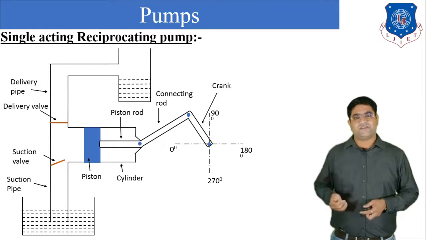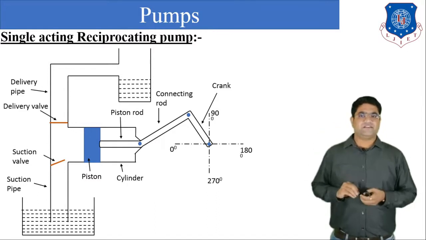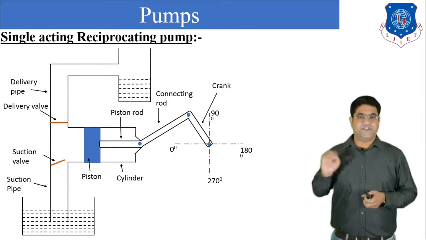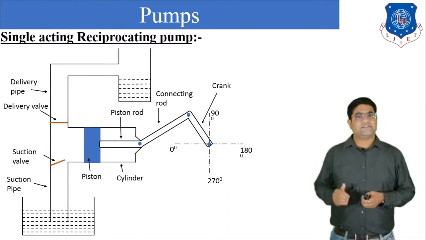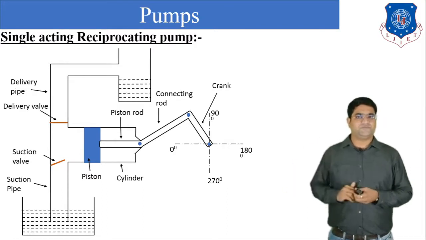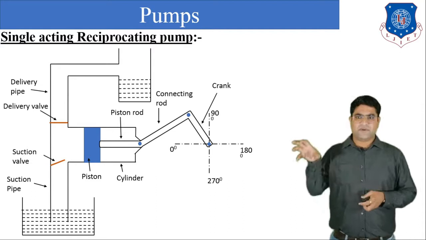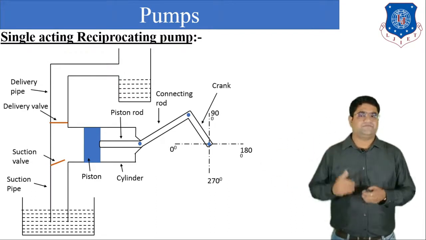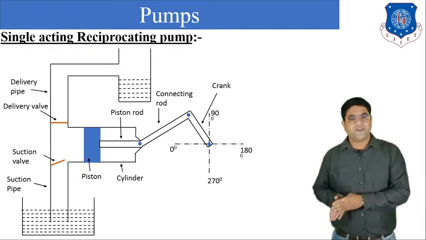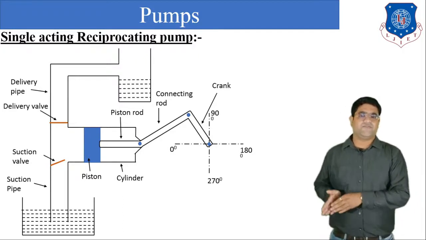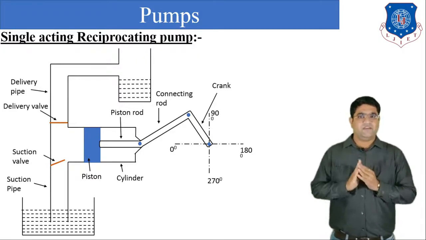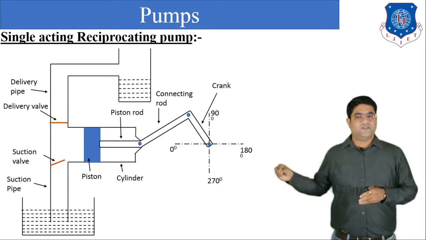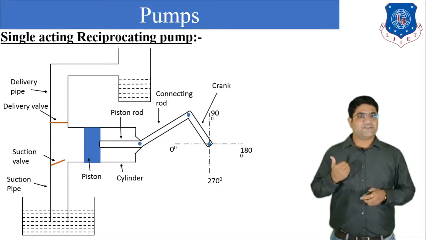Okay, now what happens? At the initial condition, the crank will be at 0 degree, and piston is in the leftmost position. So what happens? The pressure inside the pump will be equal to the atmospheric pressure. Now what happens? When the crank is rotated from 0 to 90, the connecting rod will be moved to the rightward direction.